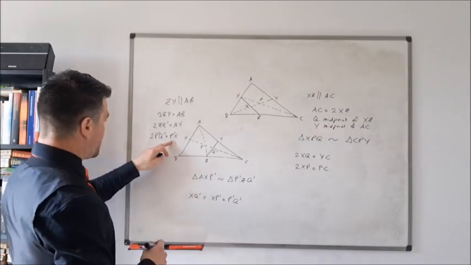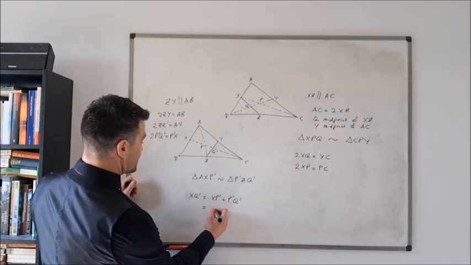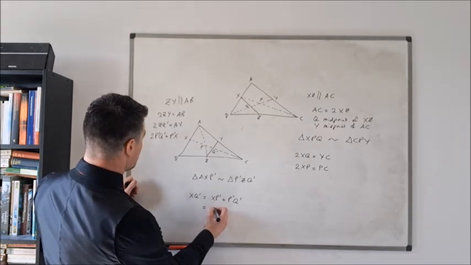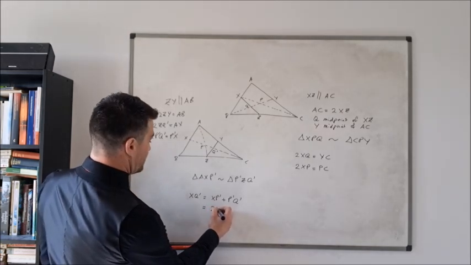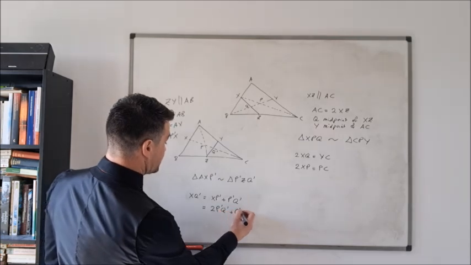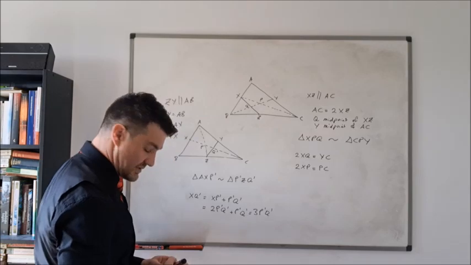So, P primed X, XP primed, they're the same thing. So we get that twice XQ primed is twice P primed Q primed plus P primed Q primed, which is 3 P primed Q primed.